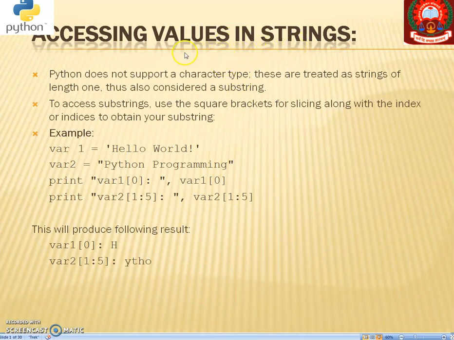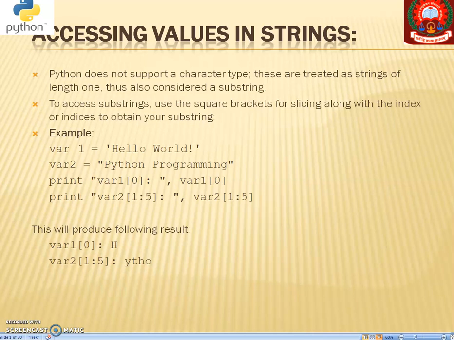Second point, that is, Python does not support the character type. They are treated as a string of length 1, thus also considered as a substring. What exactly does it mean? In C we declare the data type as char.